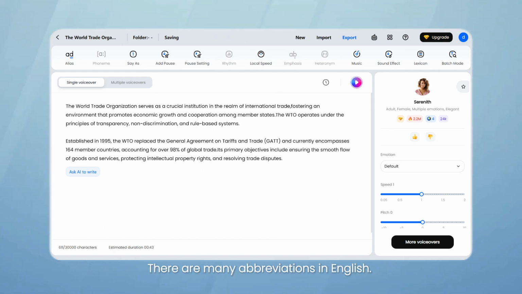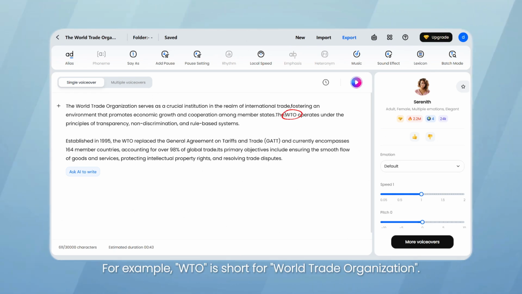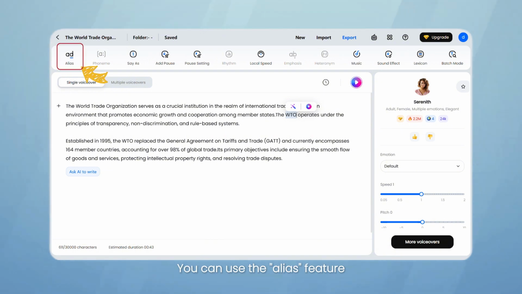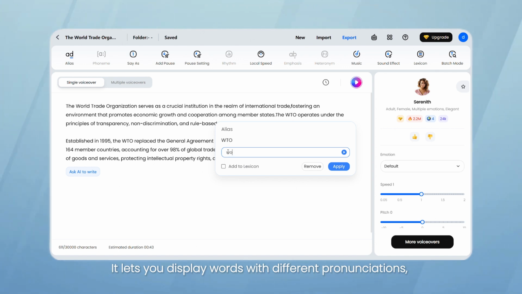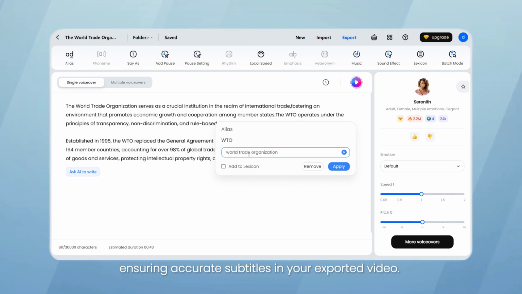There are many abbreviations in English. For example, WTO is short for World Trade Organization. You can use the alias feature to let you ensure consistency. It lets you display words with different pronunciations, ensuring accurate subtitles in your exported video.